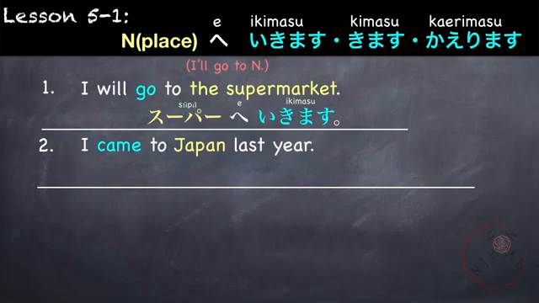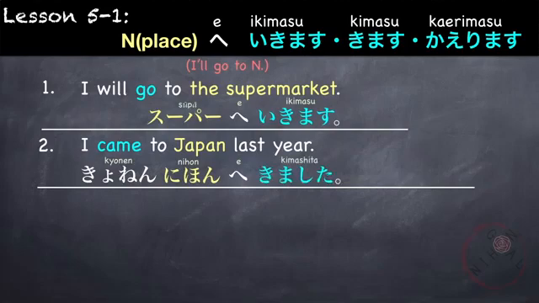First, we begin with the expression of time, which is last year, kyonen, followed by the place, Japan or Nihon, then the particle e, and lastly the verb came, which is kimashita. Kyonen Nihon e kimashita.